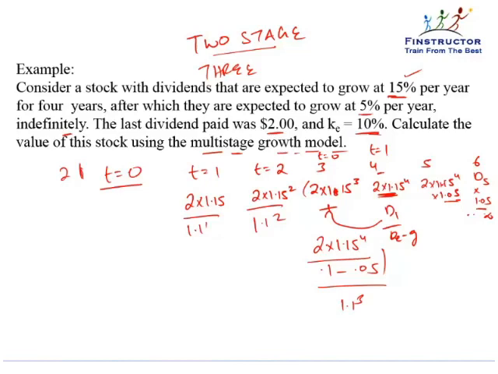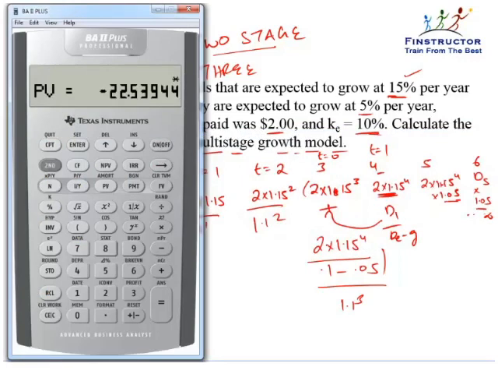So let's calculate. First, let's calculate the Gordon growth formula. So it will be 1.15 to the power 4, multiplied by 2, will give us 3.49, divided by 0.05. 69.96 is the value of the cash flows from t equal to 4 till infinity.